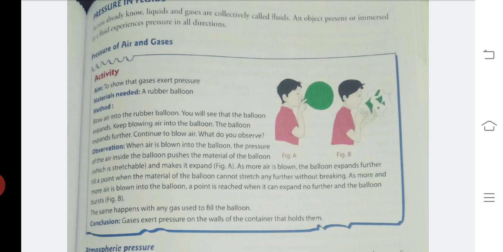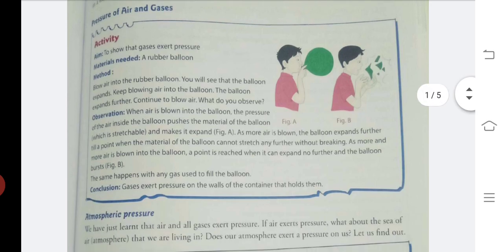In this, we need a rubber balloon. We have to blow air into the balloon and see that it expands. It keeps on expanding to a certain extent and then it bursts. So we can say that as the pressure of the air increases, the material of the balloon is unable to bear that pressure and it bursts. So it proves that gases exert pressure on the wall of the container which holds them.